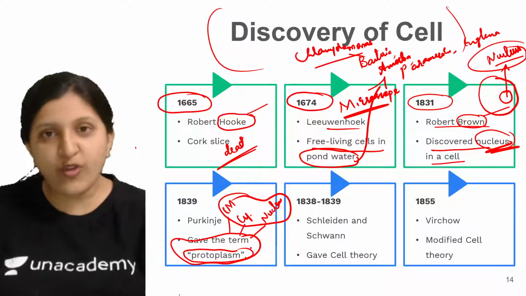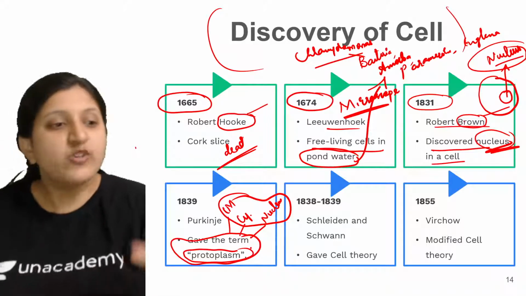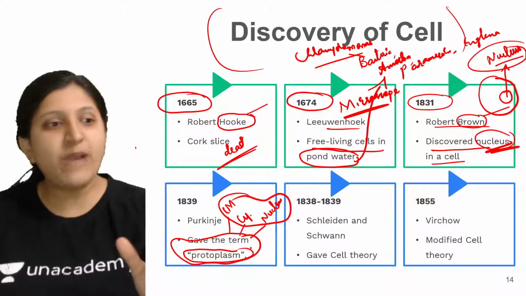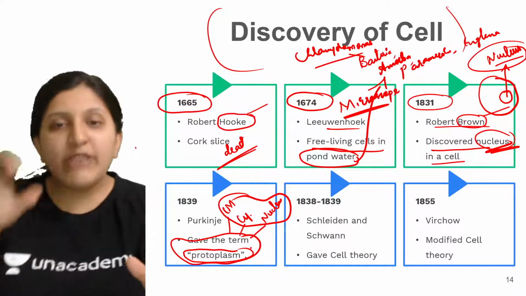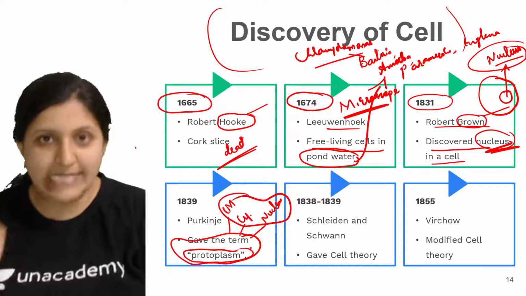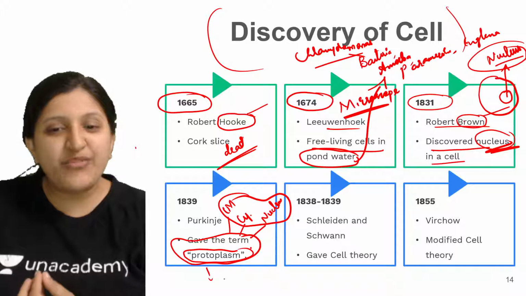So instead of saying cell membrane, cytoplasm and nucleus, they gave a term for that: protoplasm. When we mention protoplasm, it includes a cytoplasm with a nucleus, covered by a cell membrane. The cytoplasm has all the different organelles.